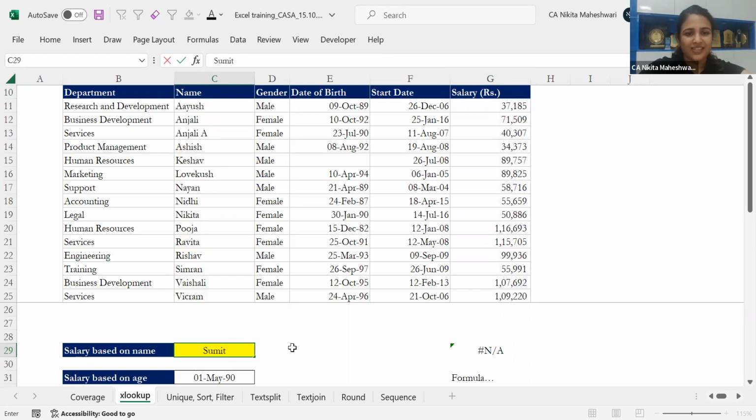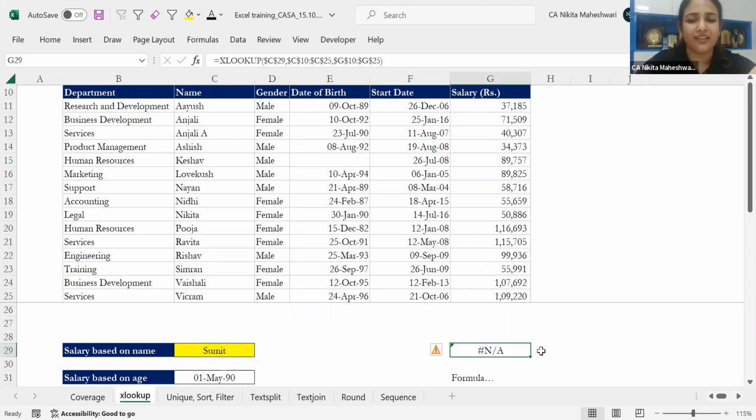So let me just put Sumit. Let's put our sir's name over here. And it is saying NA. Here it is telling that since Sumit is not to be found in any of these names, your result will be NA. This is the thing that worked in VLOOKUP also, that whenever the result is not there, it will say NA. But we can fix that right away.